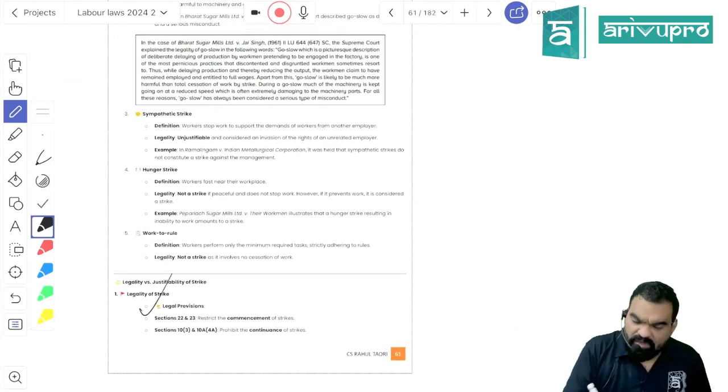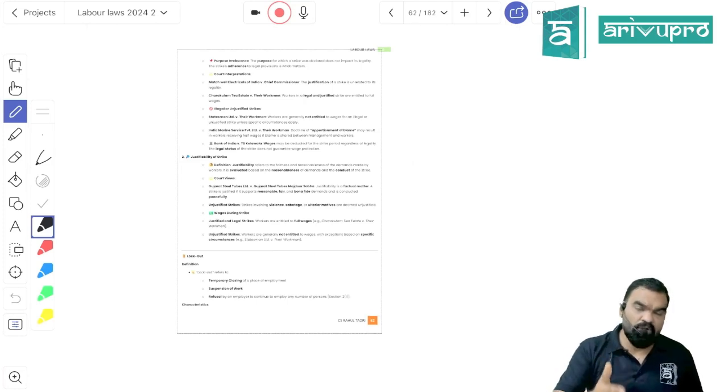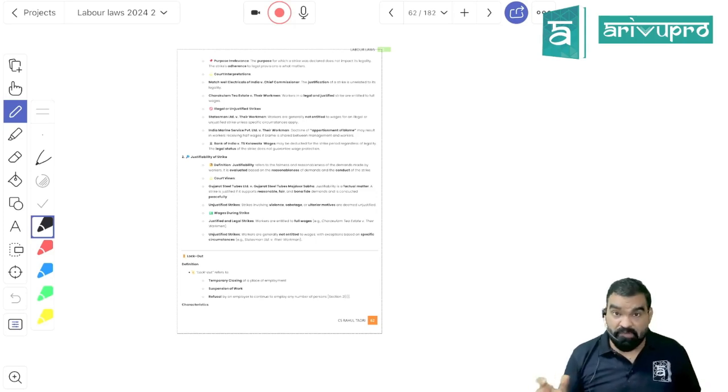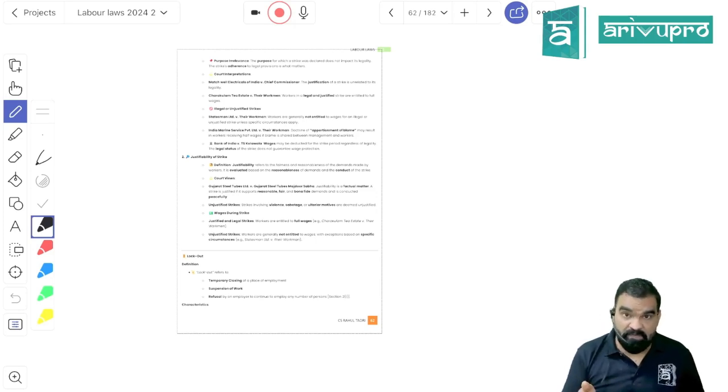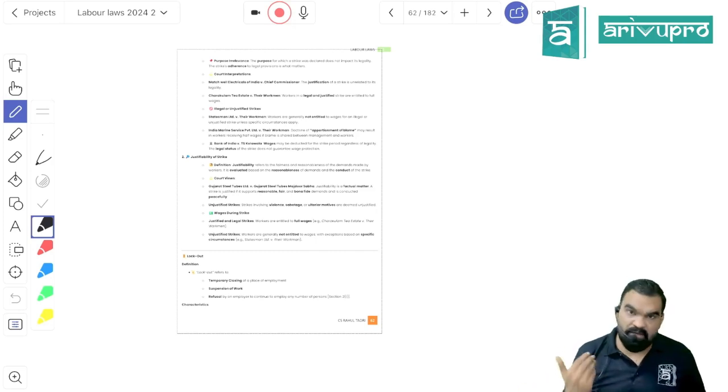Okay, now there are two parameters of strike. One is legal strike. If the strike has been conducted strictly according to the requirement of this Act, without any breach of any provision of this Act, it will be a legal strike. But when it comes to justified strike, if your demands are justified, if your demands are reasonable, your strike will be treated as justified strike. If your demands are unjustified,